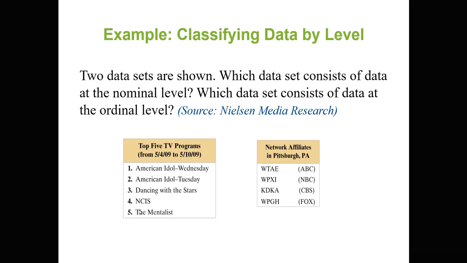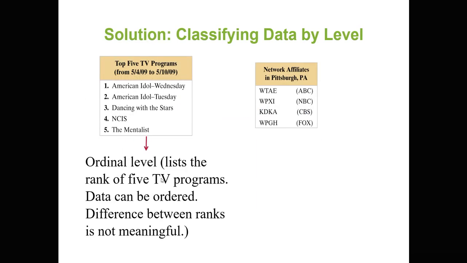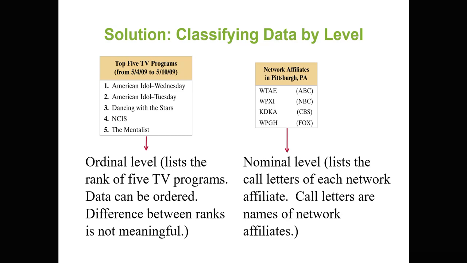So already you can see that you have ranked things: first, second, third, fourth, fifth. However, here there is no ranking. You just have the names of the networks. So of course, you are dealing with the nominal level here, and where you can rank, you are dealing with the ordinal level of measurement.